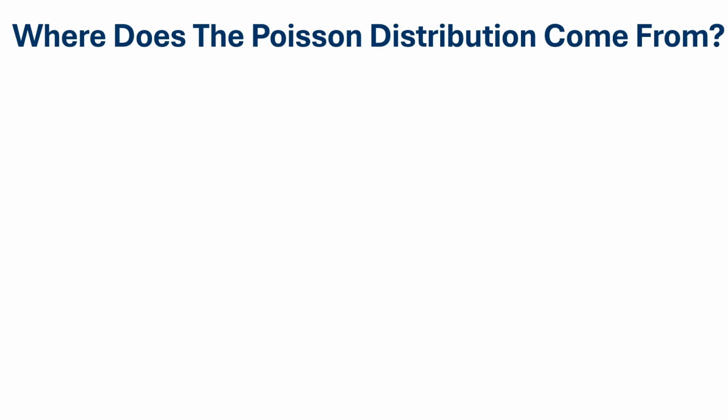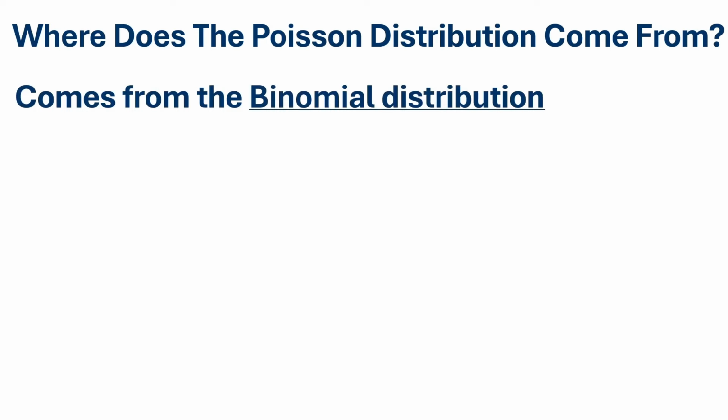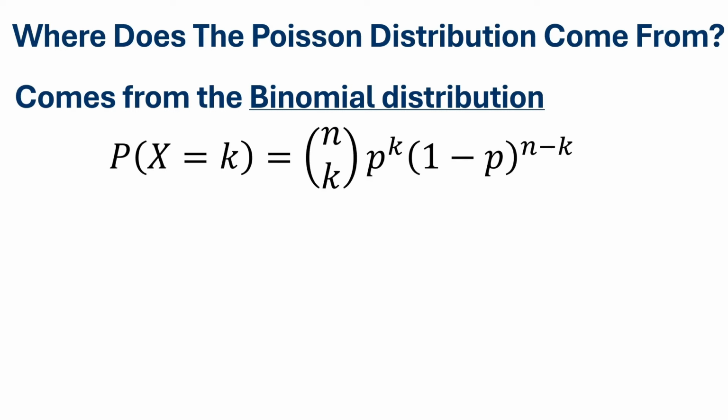A major question we want to answer in this video is where it actually comes from. Very simply, the Poisson distribution actually comes from the binomial distribution. The last video I did was on the binomial distribution, so I encourage you to watch it if you are unfamiliar with it. Basically, what the binomial distribution does is model the probability of a certain number of outcomes in a fixed number of independent trials n, each with the same probability of success, which is designated by the small letter p.